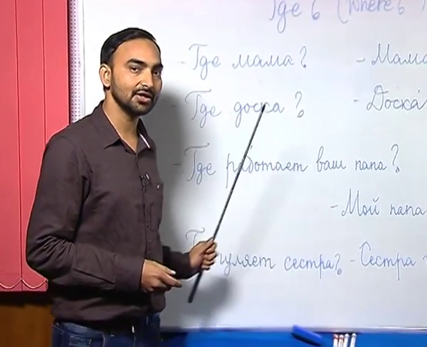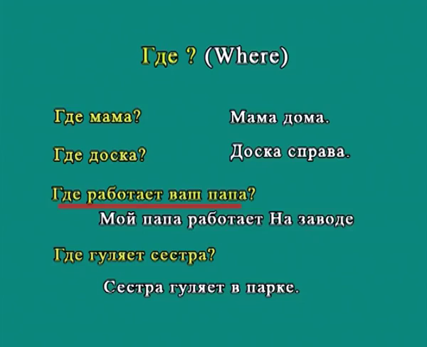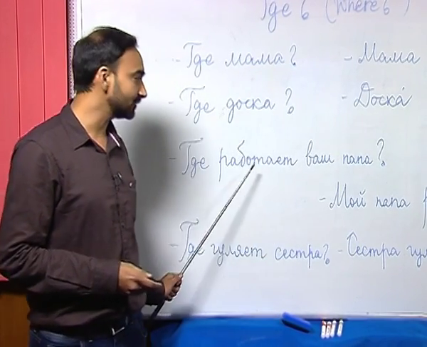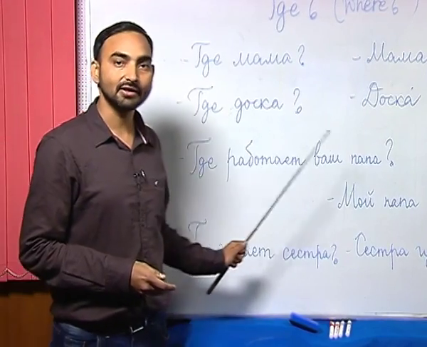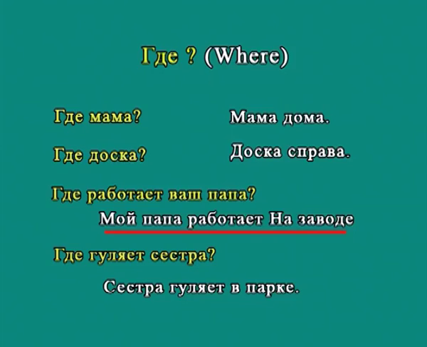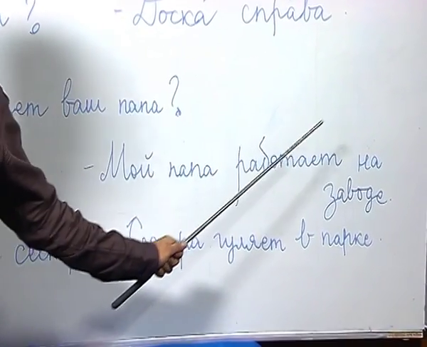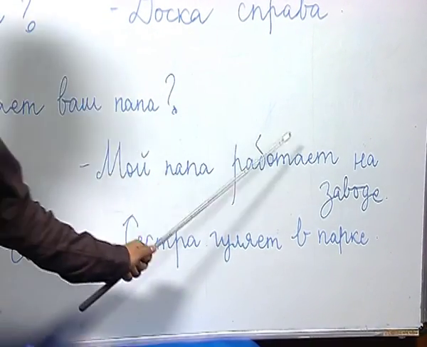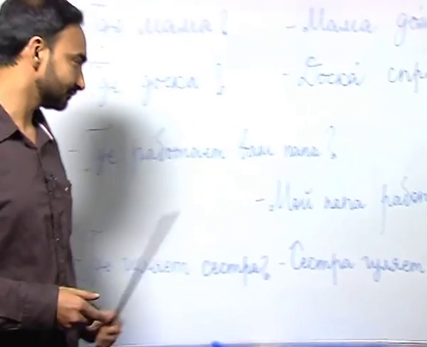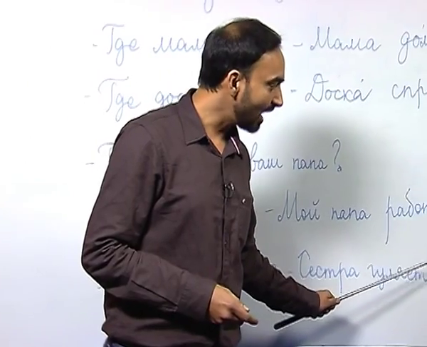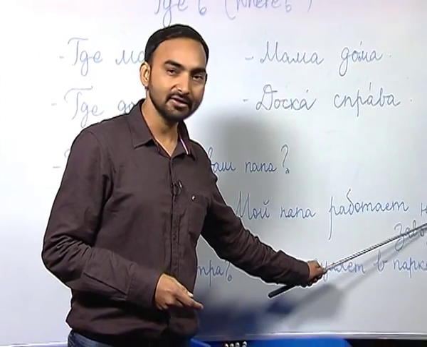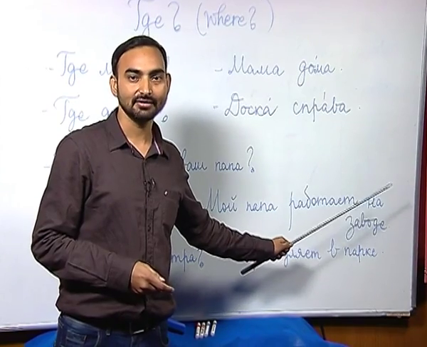Let us move on to the third interrogative sentence that I have written here: где работает ваш папа? Where does your father work? Работать is to work. And how do you answer this question? Мой папа работает на заводе. My father works at a factory. Here you can see I have used this noun завод after this preposition на, which is either at or on.